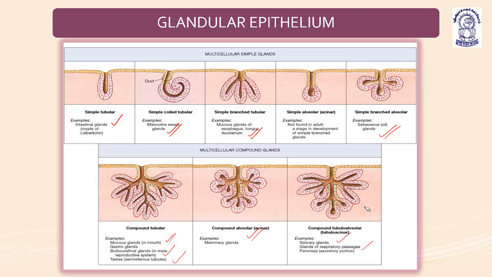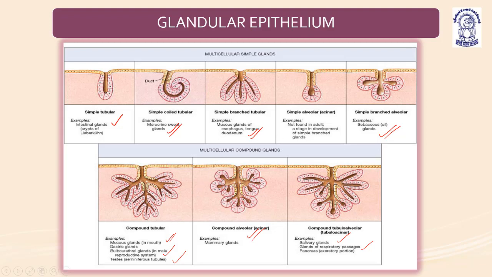So these are the different types of multicellular glands: simple tubular, simple coiled tubular, then simple branched, simple alveolar, and simple branched alveolar. In simple tubular, the examples are crypts of Lieberkühn in the intestines. Simple coiled tubular, examples are merocrine glands. Simple branched tubular, the example is mucous gland of stomach, esophagus, tongue, and duodenum. Simple alveolar, acinar glands not found in adults, a stage in the development of simple branched glands. Simple branched alveolar glands, sebaceous glands. These are different types of glands.